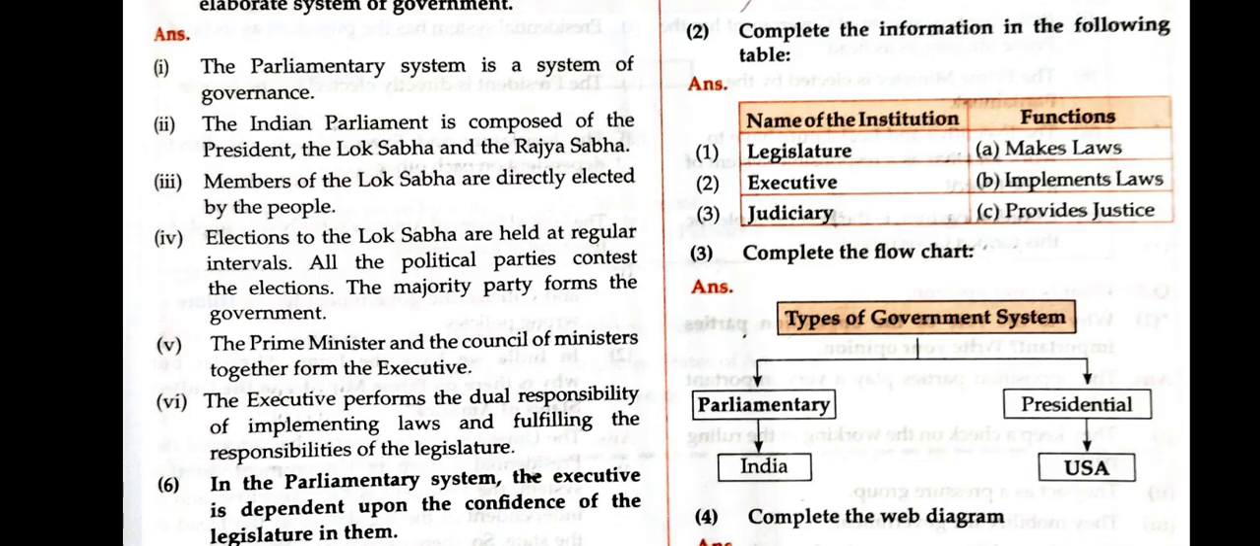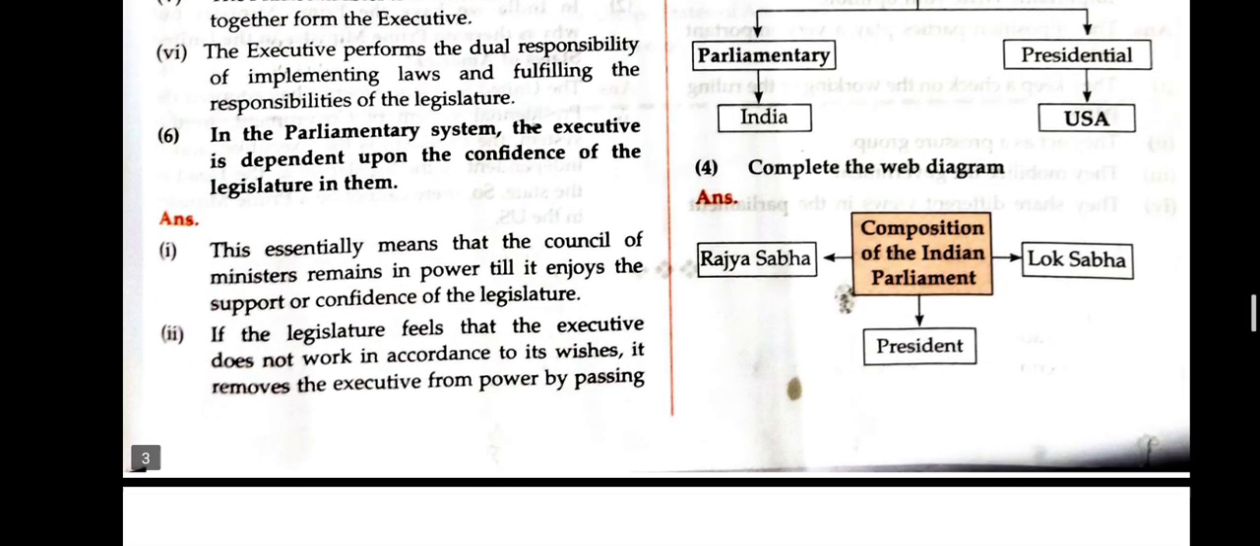Government system has types of government system, parliamentary and presidential. So parliamentary in India and presidential in USA. Afterwards, here next is in parliamentary system, the executives depend upon the confidence of the legislature. So these are the 2 points, and here the fourth is complete the web diagram.